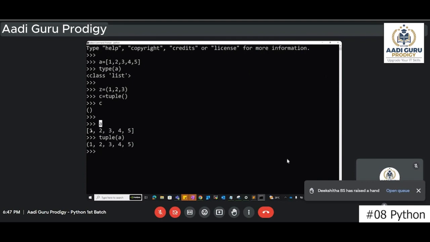Earlier A had this data. Now it has taken this data and created a tuple.